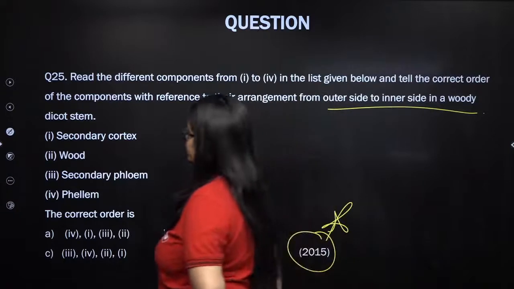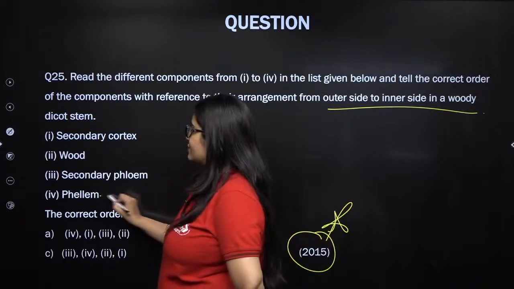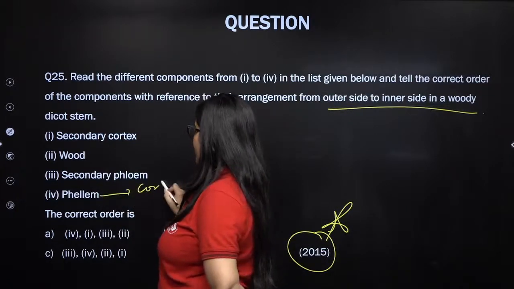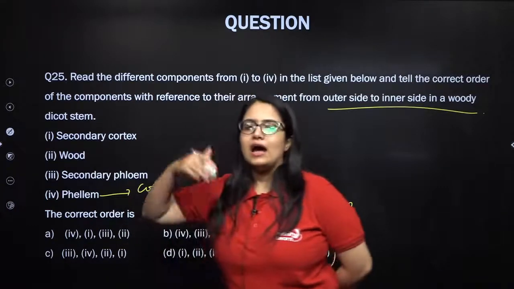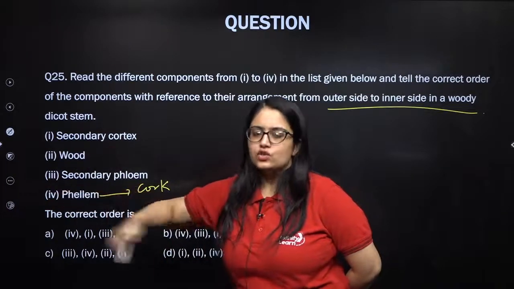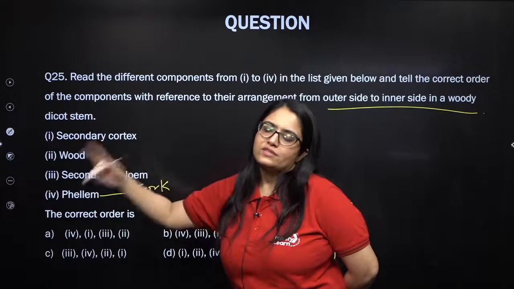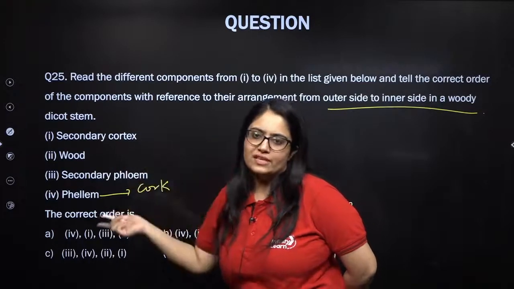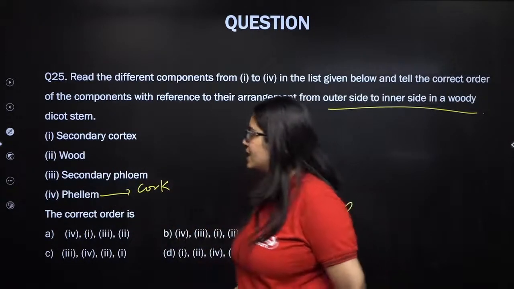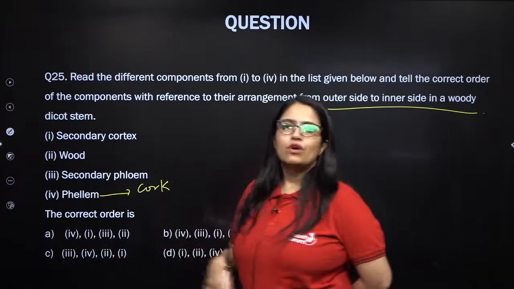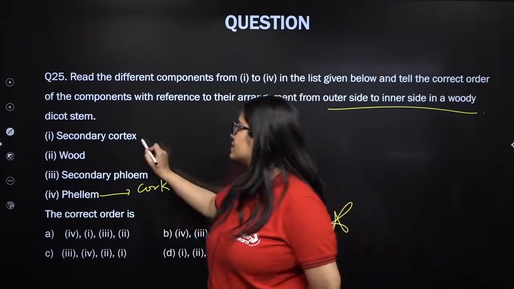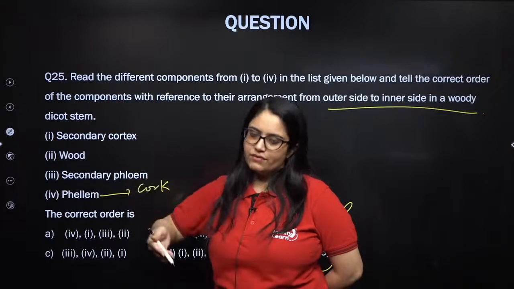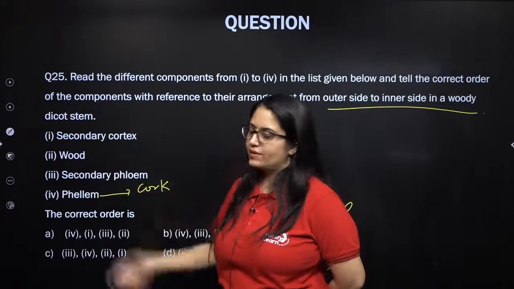So the answer is yes. As I explained, what is phellem? Phellem is the cork, and cork is the one that is present just outside. So on the periphery of a dicot stem that has shown secondary growth, you will see cork or phellem. Now inner to that will be what? Your phelloderm, that is secondary cortex. Although in between them there will be cork cambium, phellogen, it is not there in the option.